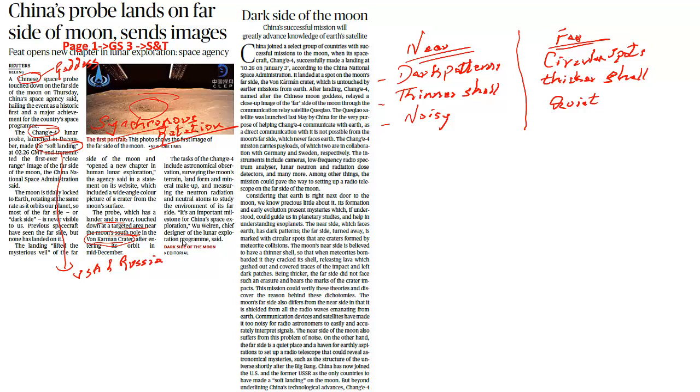So what is the significance of this particular project? This project is exploring the far side of the moon. This particular region is pristine in its form. We did discuss this when we discussed the thinner shell as well as the thicker shell. So what this will lead us to is exploring and understanding how the origination of the solar system happened.